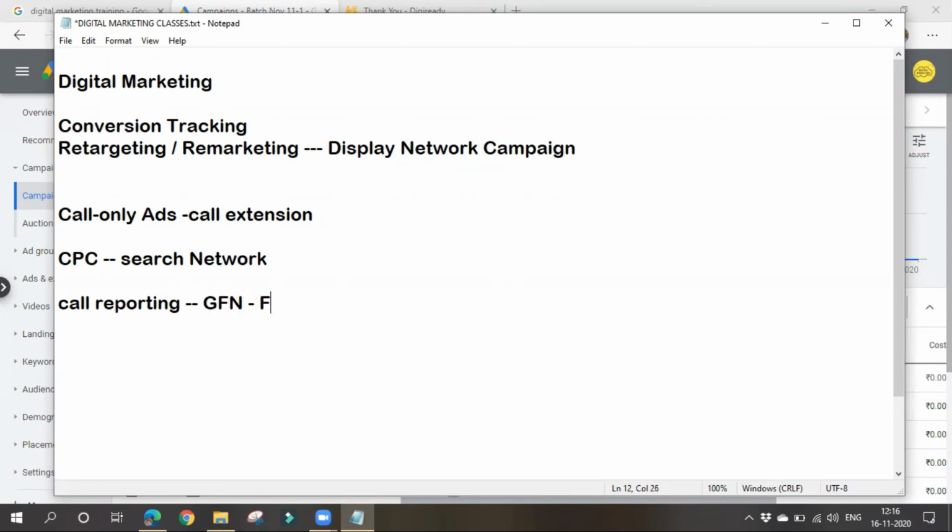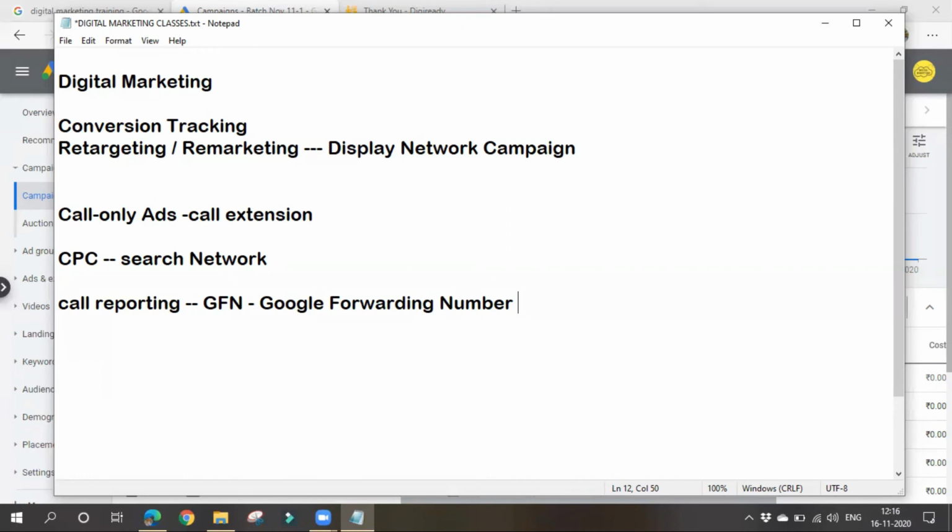GFN means Google forwarding number. This call reporting makes use of Google forwarding number in order to measure the performance of our call extension or call only ad. What can call reporting do?